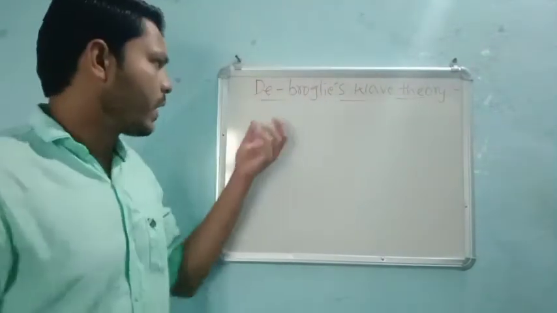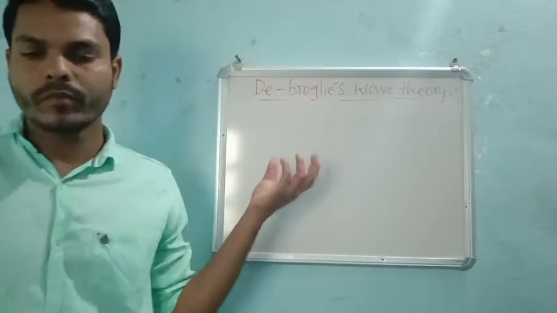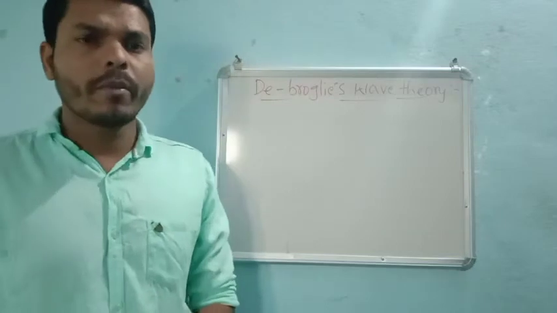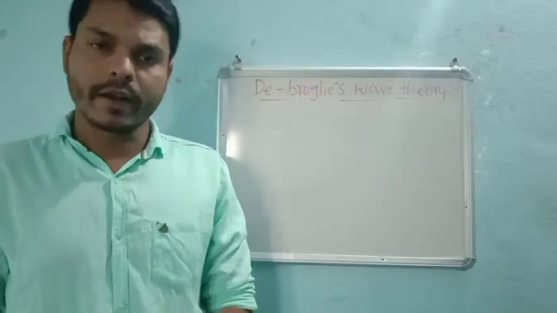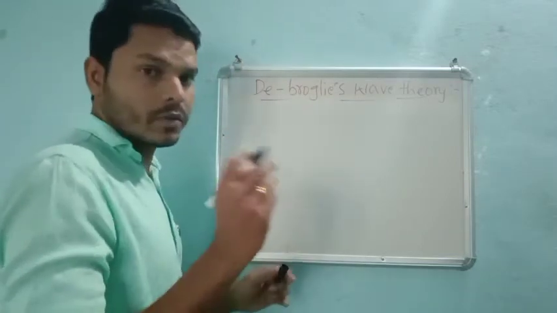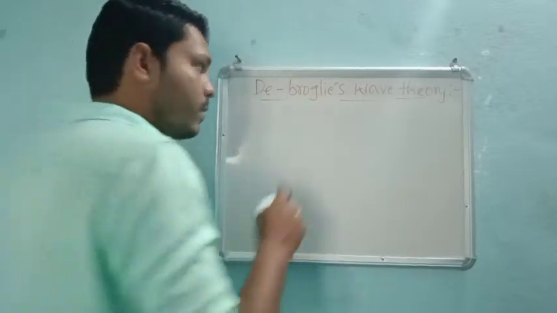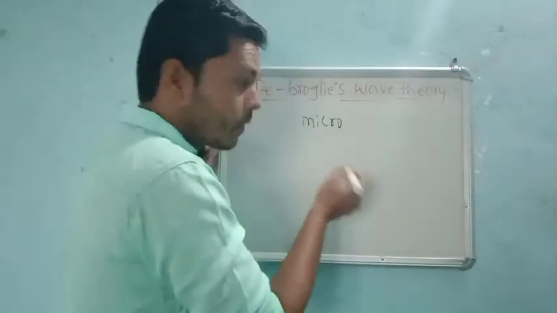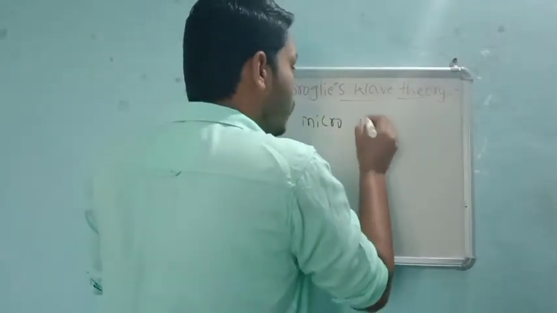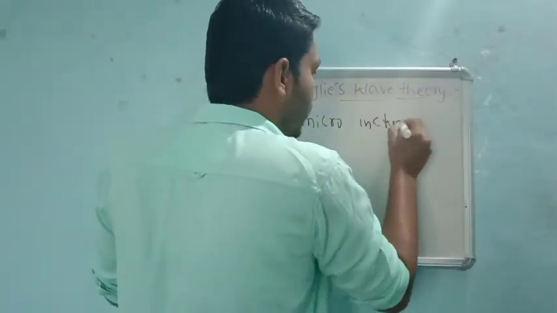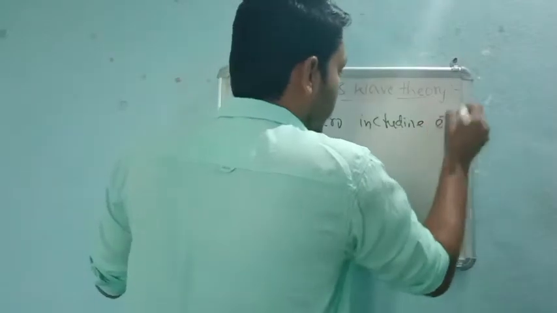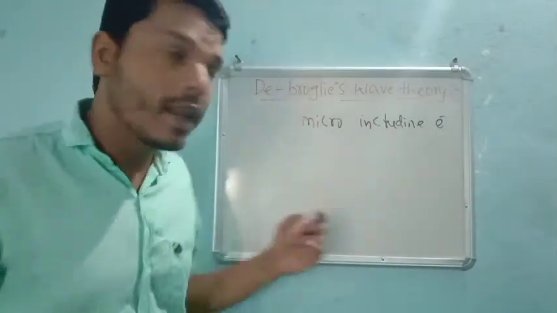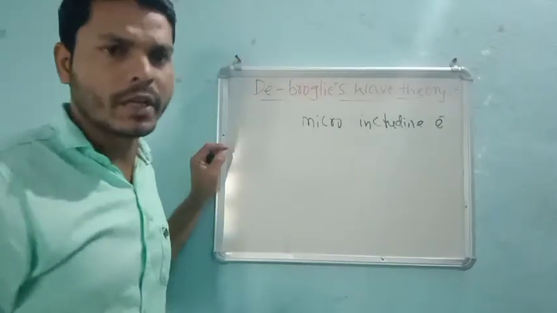According to de Broglie, microparticles that we cannot see, including electrons, all have a dual nature. That is the de Broglie wave theory.